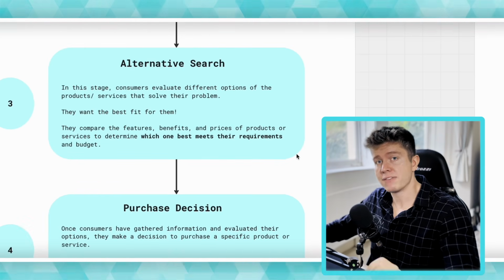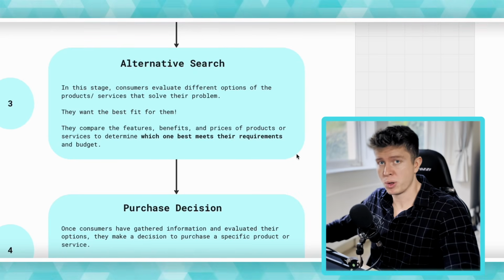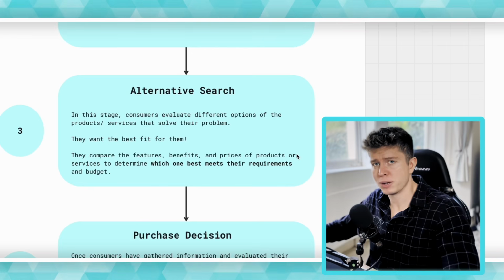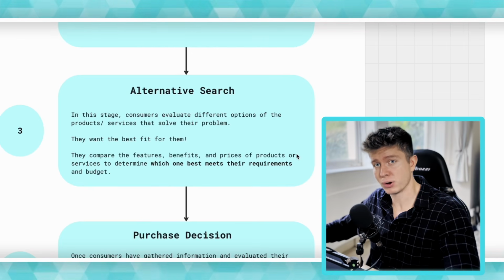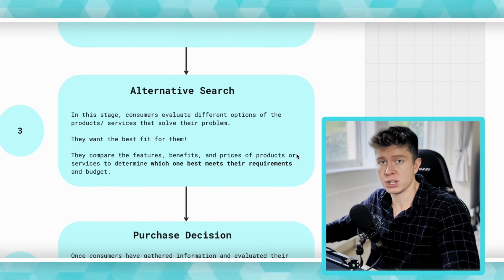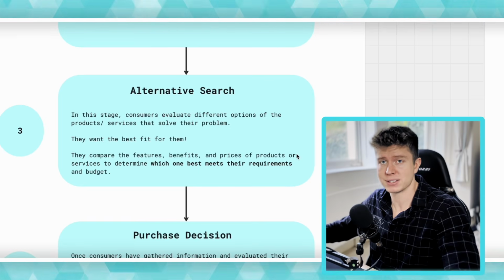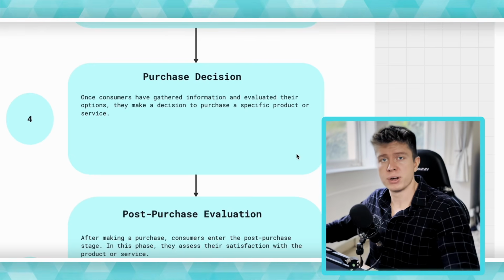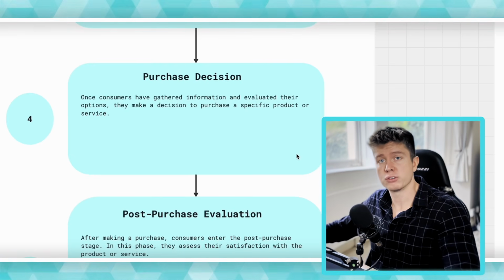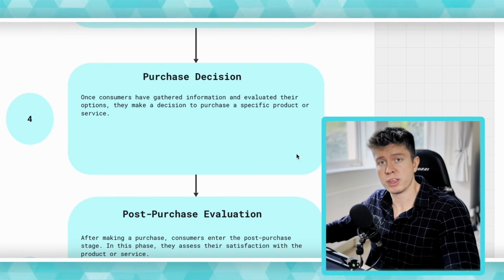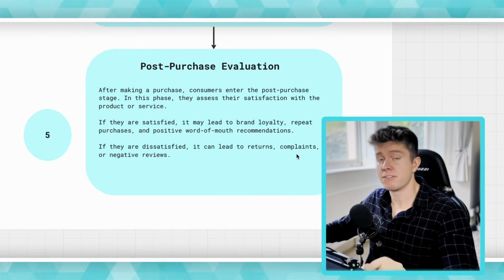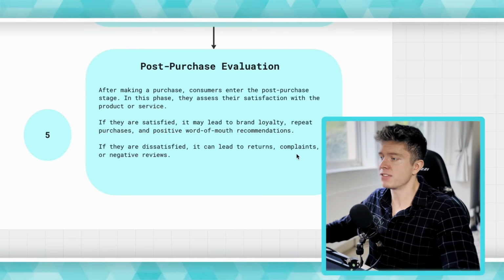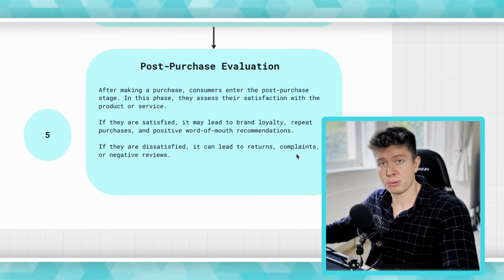Step 3, when they've found out a bit more information about the problem and found a product that could solve it, they want to do a little bit more shopping to make sure they're getting the best quality product. And this is all done through alternative search, which is when you're looking at your competitors to find a product that best fits the user's requirements. And number 4 is the purchase decision, when they've got enough trust in this brand and this product to solve their problem, so they go through the purchase. And finally is number 5, which is the post-purchase evaluation. This is when they want to see if they are satisfied or dissatisfied with the product they have purchased from your brand.